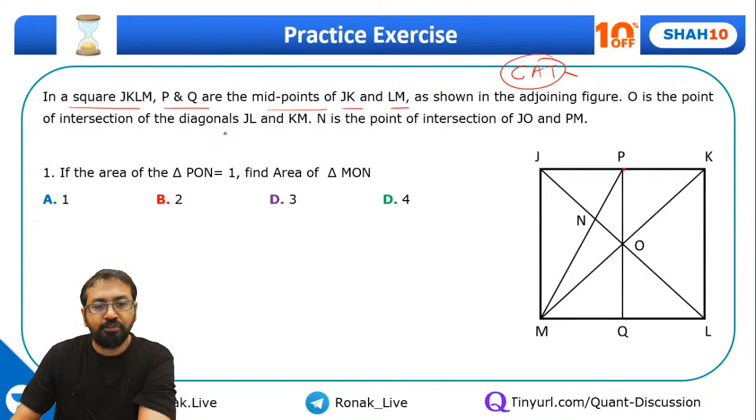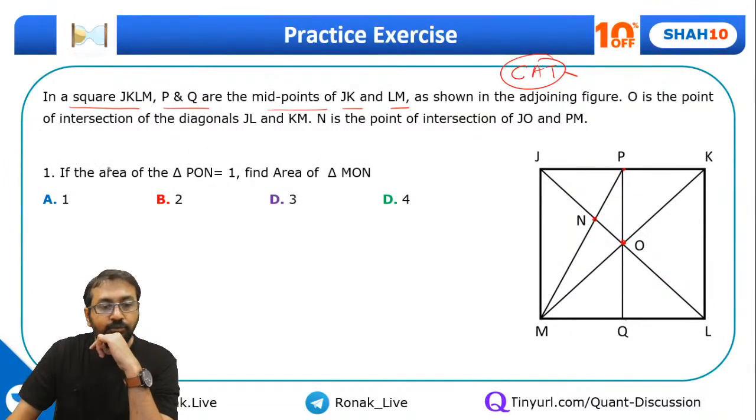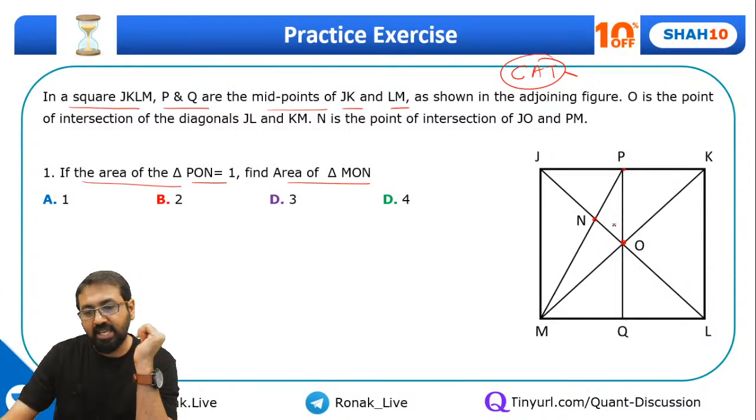O is the point of intersection of the diagonals. So guys, please understand O is also the midpoint of PQ. N is the point of intersection of JO and PM. Now you need to find, if the area of triangle PON is 1, what is the area of triangle MON? If this is 1 unit, what will be this area?